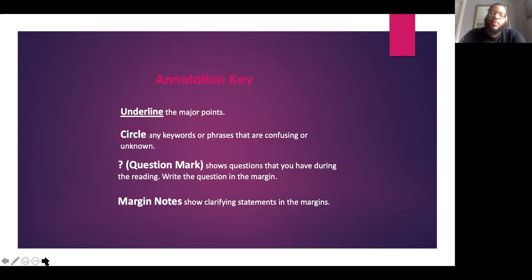So for day 2, since we're annotating, we need to make sure that we remember how to annotate. We're going to underline major points, circle keywords and phrasings, and put question marks beside things that maybe we want to know more about. And then we also can write margin notes over in the space to the sides of the article, okay?